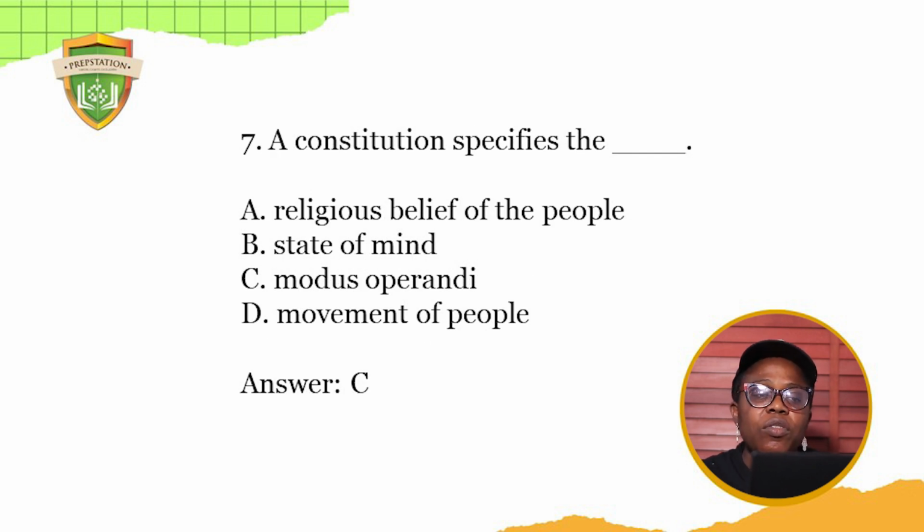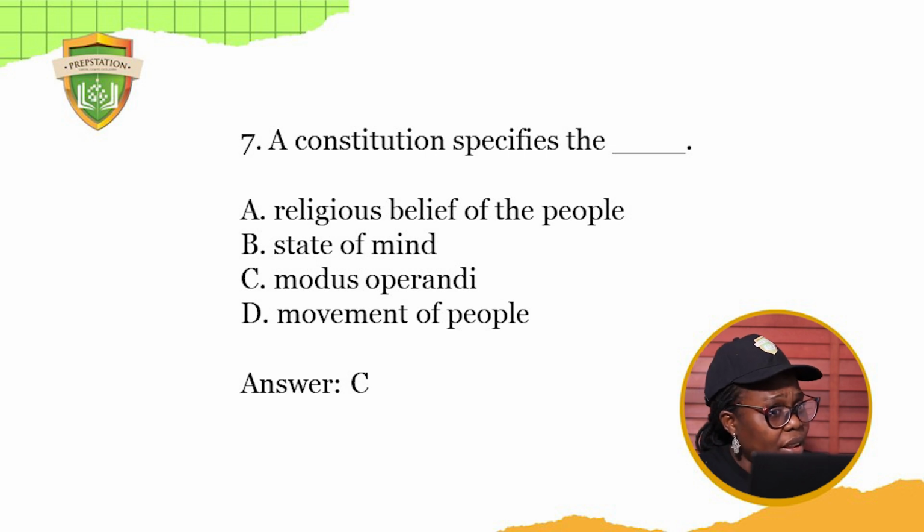A constitution specifies the dash: religious belief of the people, state of mind, modus operandi, movement of people. It cannot be religious belief of the people. The answer is modus operandi. What's the English word for modus operandi?